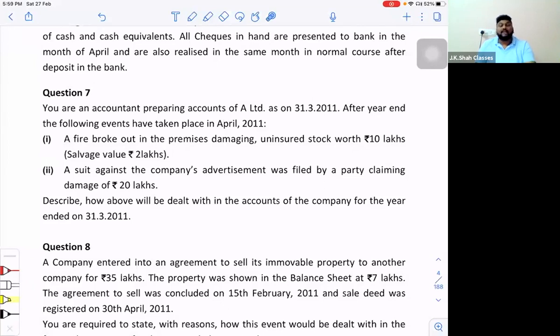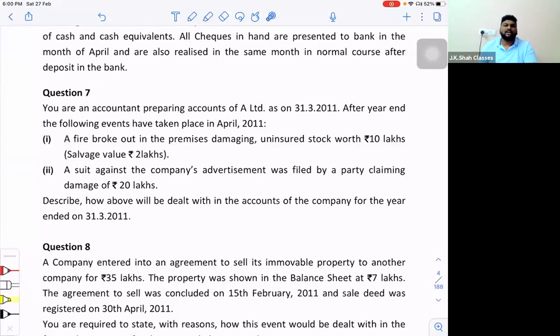But the only difference is what? Since we have separately made AS29, the entire part on contingencies is now shifted to AS29. And I'll tell you one thing, in the majority of classes, they don't even teach the contingency part in AS4. They directly start AS4 with events occurring after the balance sheet date. I just kept a base of contingency for starting AS4, because in detail, with respect to contingencies, we again have AS29. But when I start AS29, you already have a base of contingencies. So don't get confused over here.